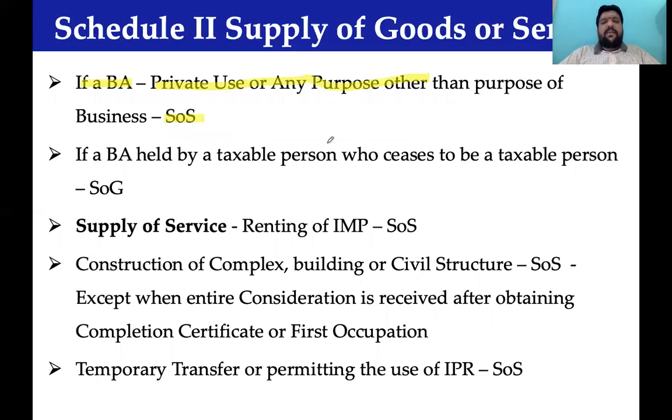If a business asset is held by a taxable person who ceases to be a taxable person, a registered person who is going to close his business, or from today is not going to be a registered person, then it would be treated as if he has sold all the goods. It would be treated as sale of goods. Whether he actually sold it or not is indifferent. It would be treated as supply of goods.